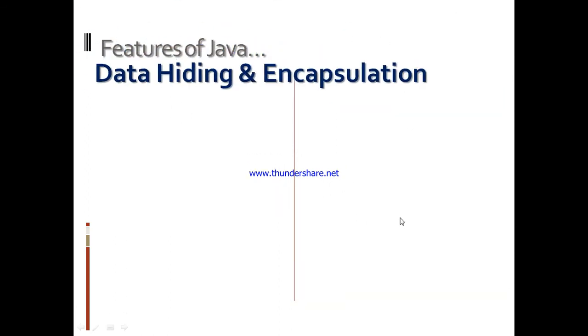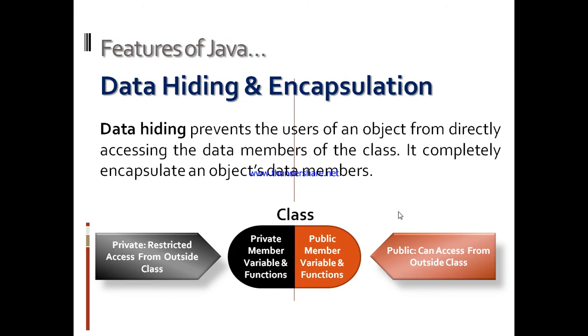Next feature is data hiding and encapsulation. Data hiding prevents the user of an object from directly accessing the data members of the class. It completely encapsulates an object's data members. We can look here, it is a class which contains private and public members. Private members are totally hidden within the class. We cannot access these members outside this class with any object.